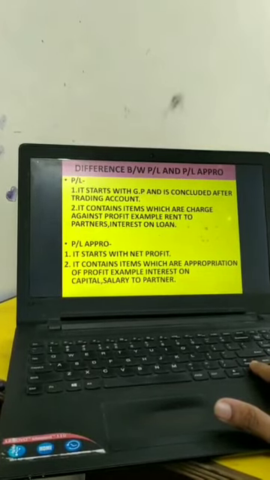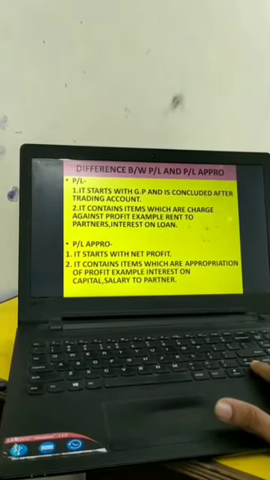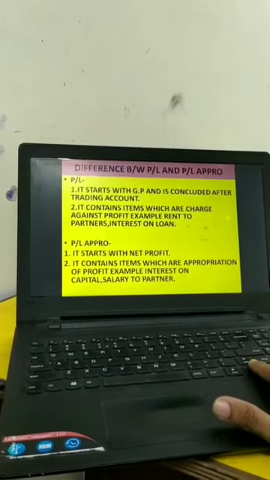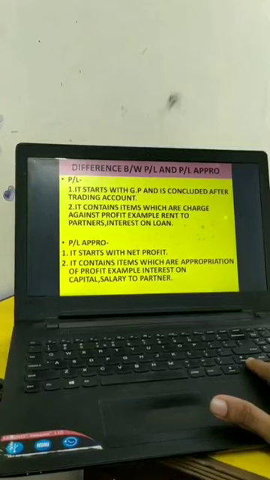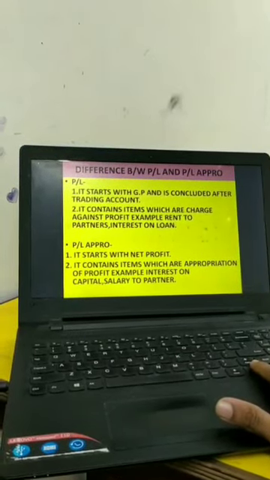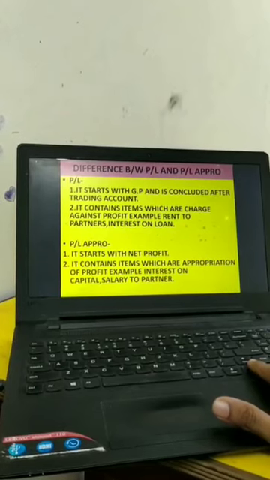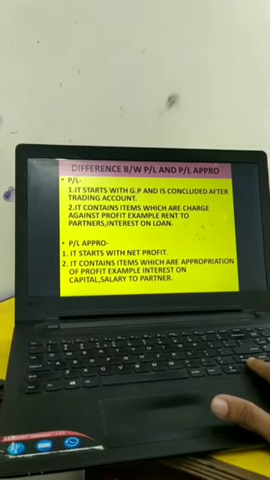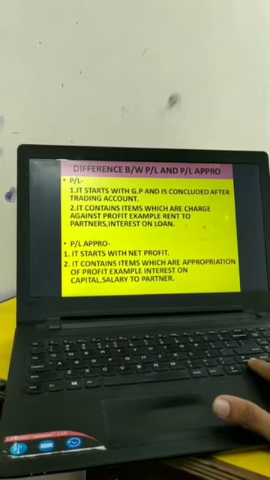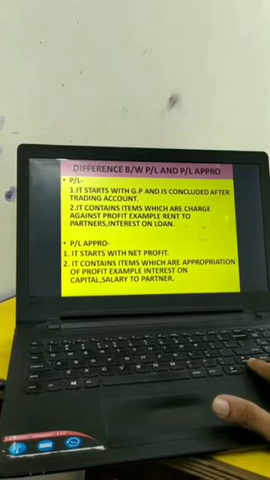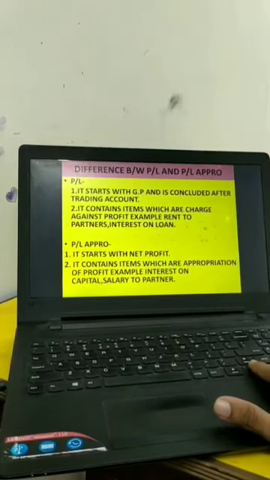Difference between profit and loss account and profit and loss appropriation account. Profit and loss, it starts with our gross profit and is prepared just after trading account. It gives us our net profit. Over here we record all the charge against profit. And PL Appro, it starts with net profit, that is it is prepared after PL account, and it contains all the appropriations of profit. After that we get the share of profit, which is again distributed among the partners.